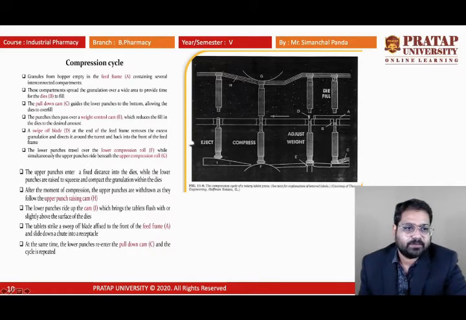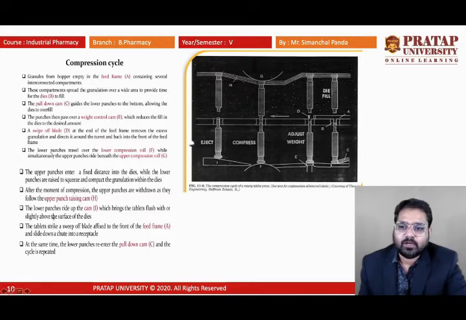So this is the head part, neck, this is the body, and this is the claw, and this is the die cavity. This is known as the tooling. The tooling consists of three parts: the upper punch, lower punch, and the die. The shape depends upon the die and the claw. Depending upon the size of the tablet, the tooling also varies. There are different types of tooling, DB, BB, like that, which can be discussed later.